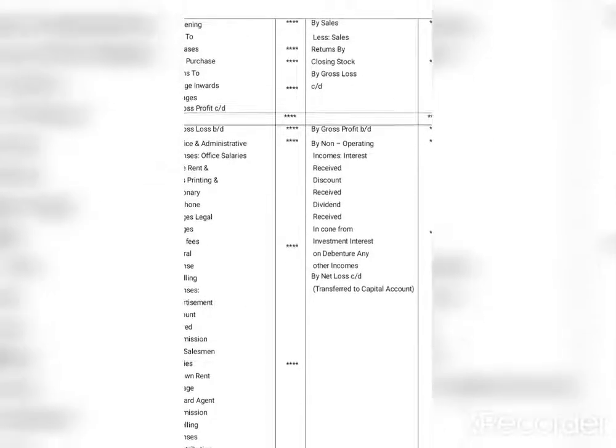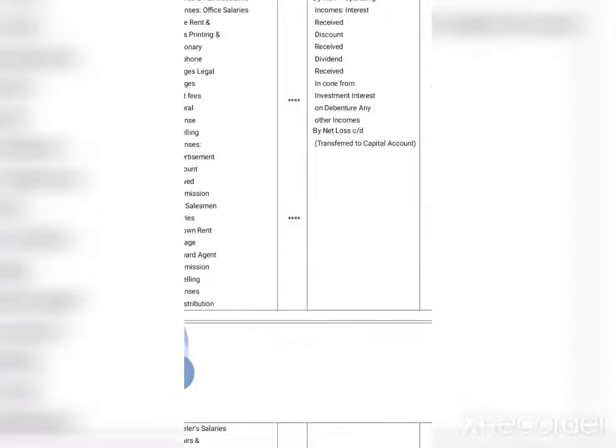These are the items involved. All the direct and indirect expenses are there. All the expenses, operating expenses, selling expenses, administrative expenses, all of them are there. You can see here a heading for administrative expenses, and all kinds of office expenses are written: office salary, rent, printing, stationery, phone charges, audit fees and all. Then selling expenses include advertising, discount allowed, commission, payment to the salesman, salaries, godown rent and all those things. And traveling expenses are also mentioned.